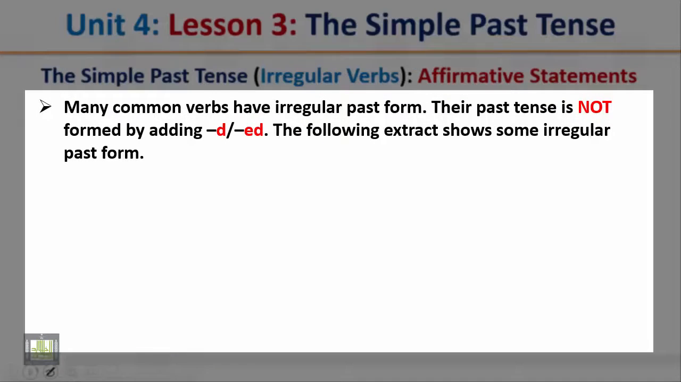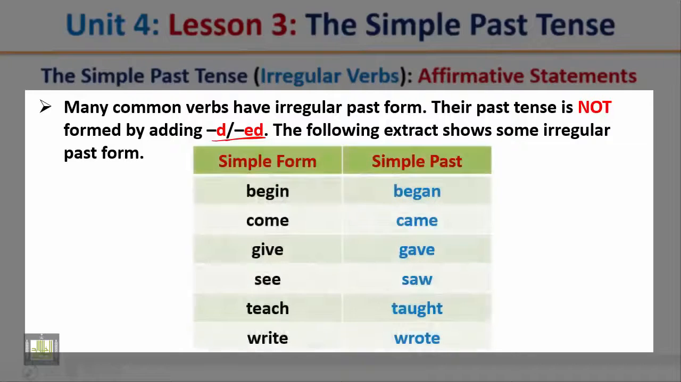Many common verbs have irregular past forms. Their past tense is not formed by adding d or ed. The following extract shows some irregular past forms. The verb begin becomes began in the past. The verb come becomes came in the past. The verb give becomes gave in the past.